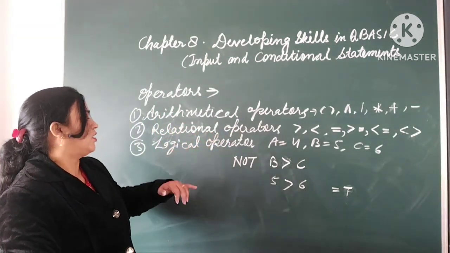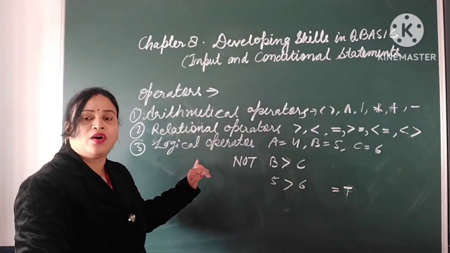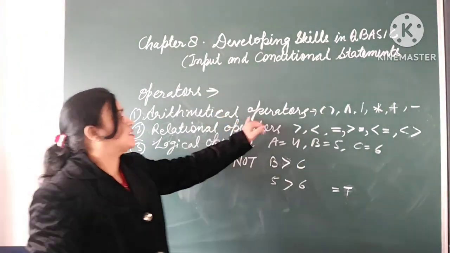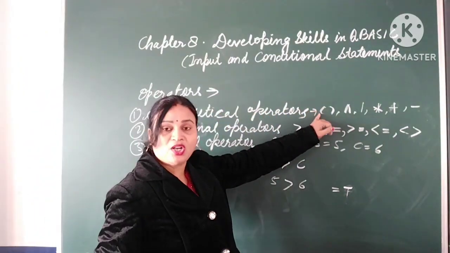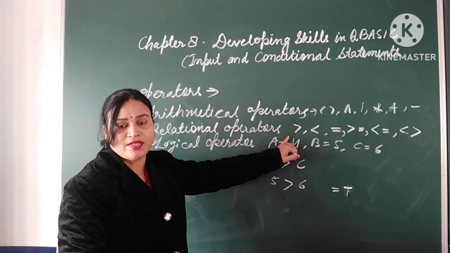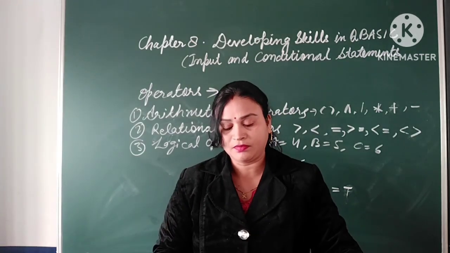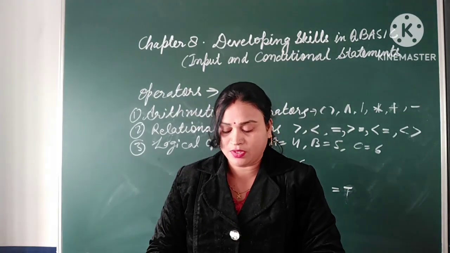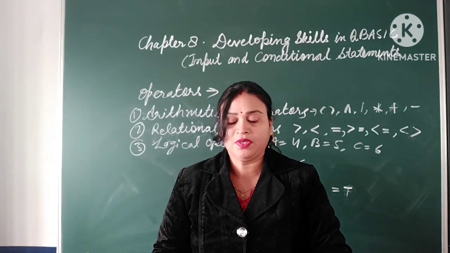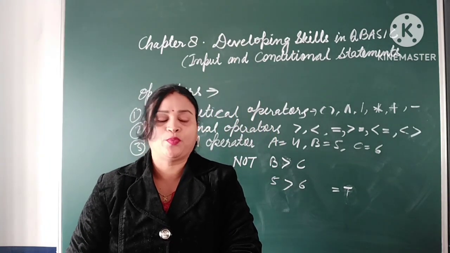AND, OR, NOT. There are 3 kinds of logical operators: AND, OR, NOT. 6 arithmetical operators and 6 relational operators. Understood? In the next video, we'll learn about different kinds of variables and constants in QBasic.